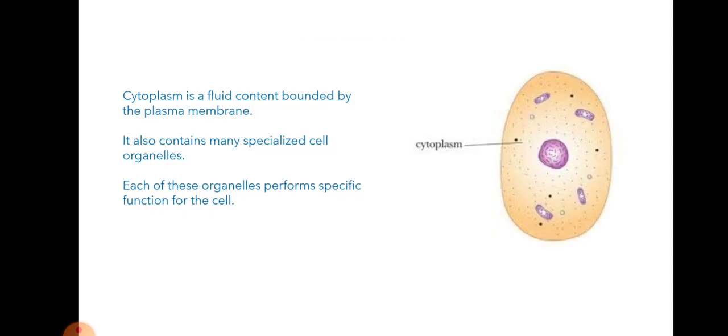Cytoplasm is a fluid bounded by the plasma membrane. It also contains many specialized organelles inside. So inside the cell you have all cytoplasm content. Each of these organelles performs a specific function which is there in the cytoplasm. So as I already said, cytoplasm helps in the transportation of all these organelles from one place to another. It is a fluid filled material.